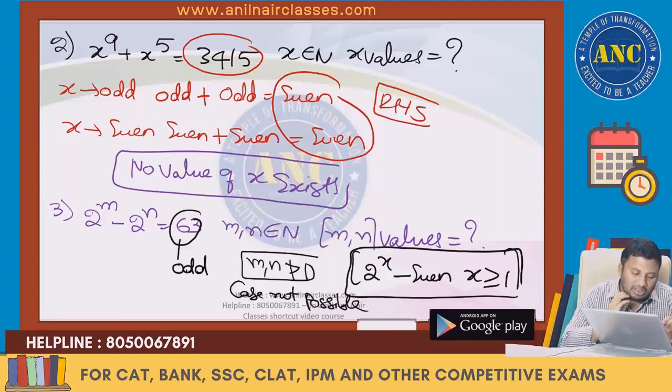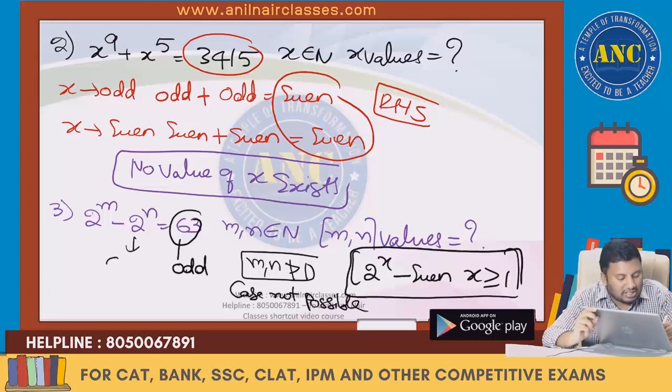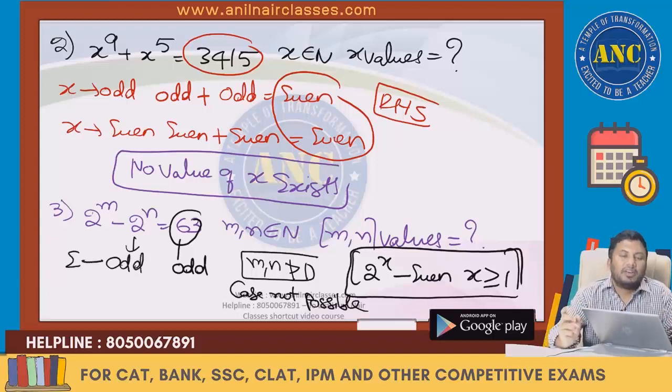So for an odd result, what are all the cases? Odd minus odd is even, so this case is not possible. Odd minus even is odd, this is possible. Even minus odd is odd. So if this is even and this is odd, even minus odd is odd. Are you all with me?